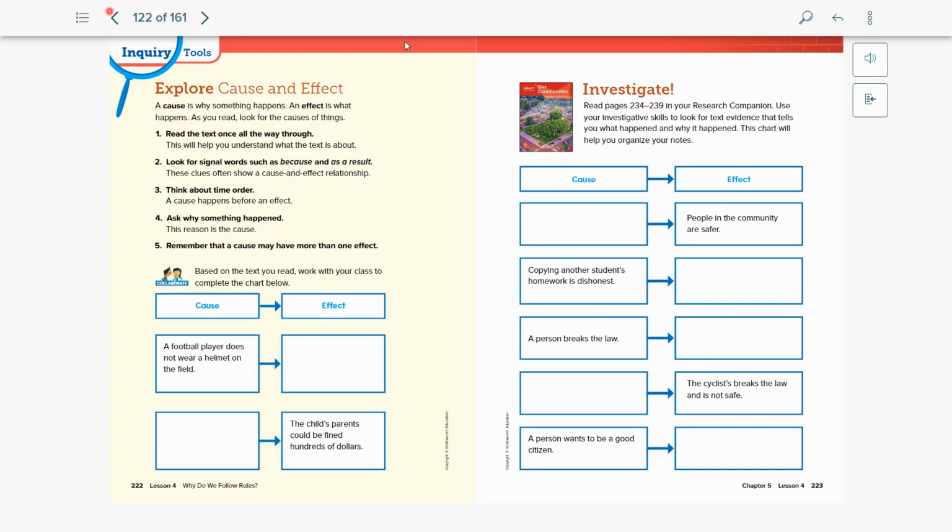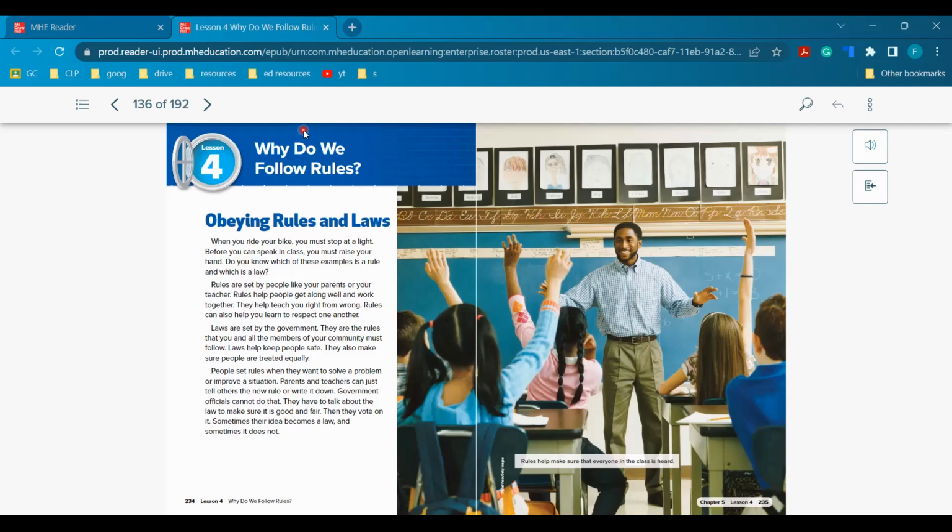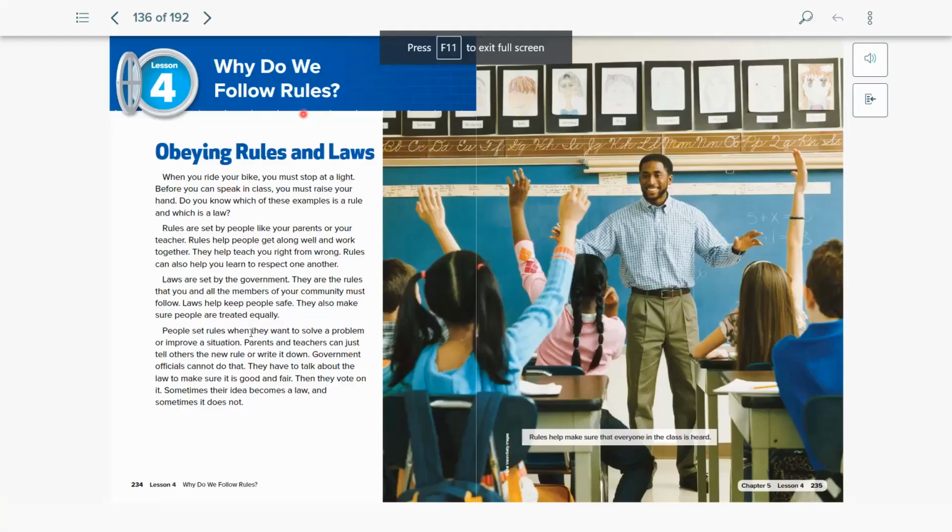All right, let's go ahead and go through our textbook reading. So as we're going through, if you hear anything that might be applicable, that might work for any of these boxes, you can go ahead and start filling them in. You don't have to wait until after we're done. You can fill them in with what causes you think work or what effects you think work. So we're on page 234 in your textbook. Why do we follow rules, obeying rules and laws?